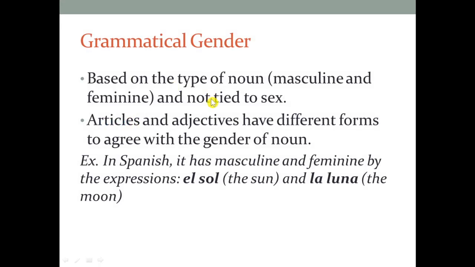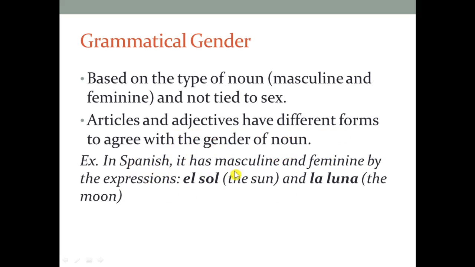Grammatical gender is based on the type of noun, which constitutes masculine and feminine. Masculine we think of as male, and feminine we think of as female, but it is not tied to sex. Articles and adjectives have different forms to agree with the gender of the noun.